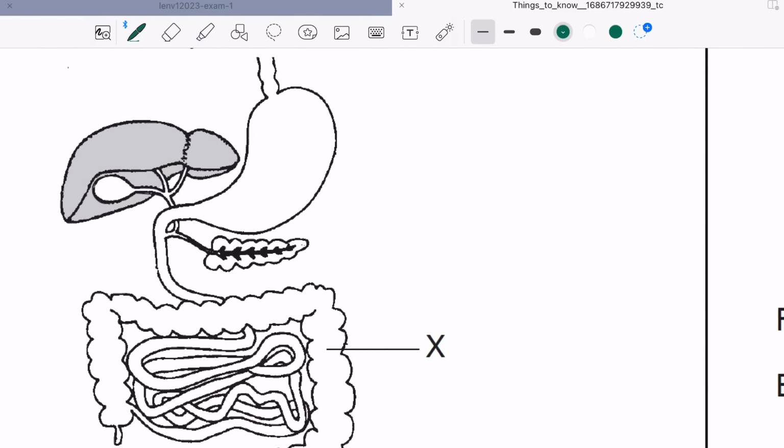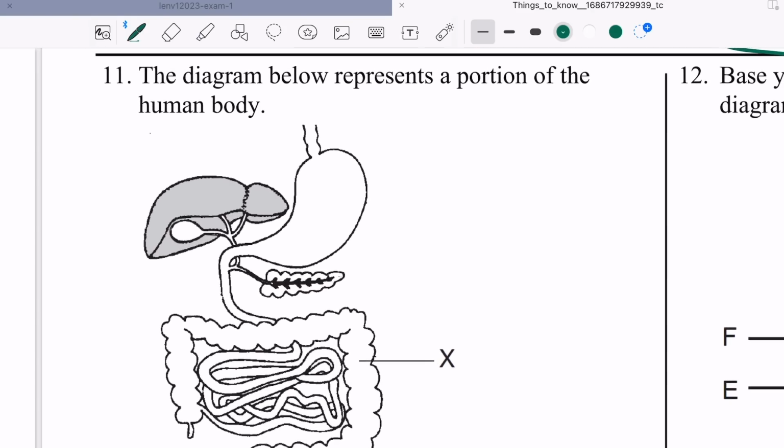Some of you don't know your organs. I know I sound a little mad right now, but it's because I know that some of you left this to the last minute, and that gets me so mad. You had all this time, but listen, life happens and you're here now, okay?